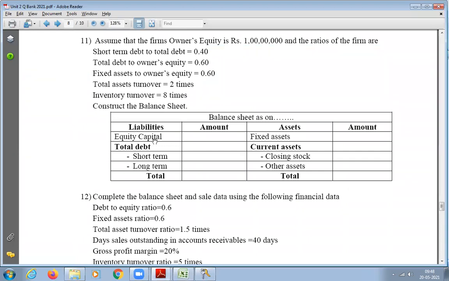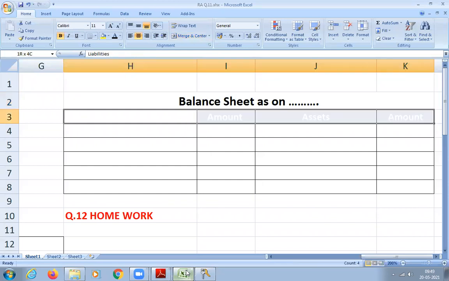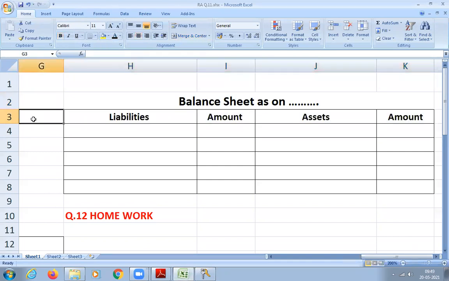We have done everything. Once you have done everything, the next step is to put it in the balance sheet format. So draw the table now. Balance sheet as on. The date is not given, so just write it as it is. You already know the columns. What columns are you going to write? Liabilities, amount, assets, amount.